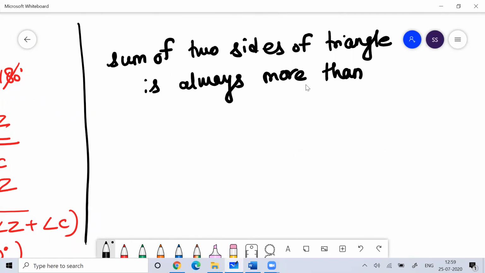So the sum of two sides of the triangle is always more than the third side. Okay, fine.